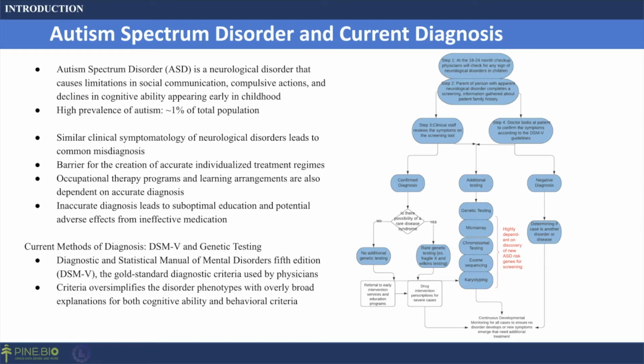The current methods of diagnosis are the DSM-5 and genetic testing. The DSM-5 is considered the gold standard diagnostic criteria used by physicians today. However, several studies have indicated that the DSM-5 is overly broad with its criteria. As you can see on the right, this is a flowchart of how autism is diagnosed, from the behavioral monitoring to the genetic testing. And the genetic testing is highly dependent on discovering new autism risk genes.